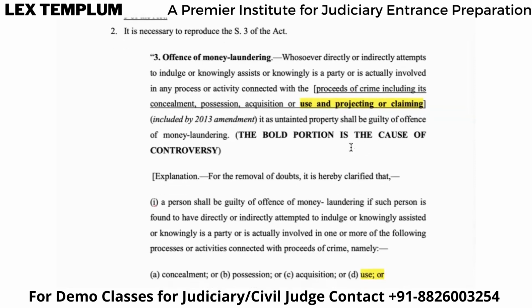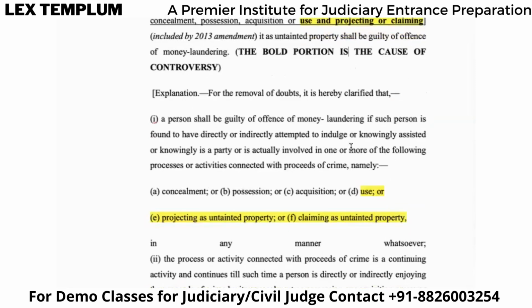Okay. Now, there are certain explanations given here for Section 3 that a person shall be guilty of the offense of money laundering if such a person is found to have directly or indirectly attempted to indulge or knowingly assisted or knowingly been a party or is actually involved in one or more of the following processes or activities connected with proceeds of crime. What are these processes?